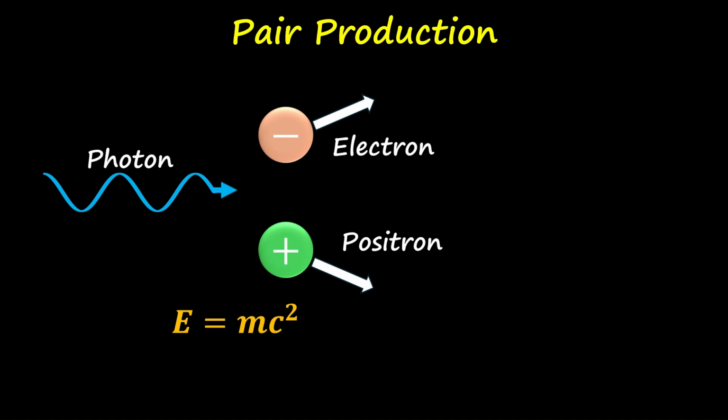Even if a photon has more than enough energy, the reaction cannot happen in empty space. It needs someone, a partner. Why does light need help to create matter, and who plays this partner role? Let us find out in this video.